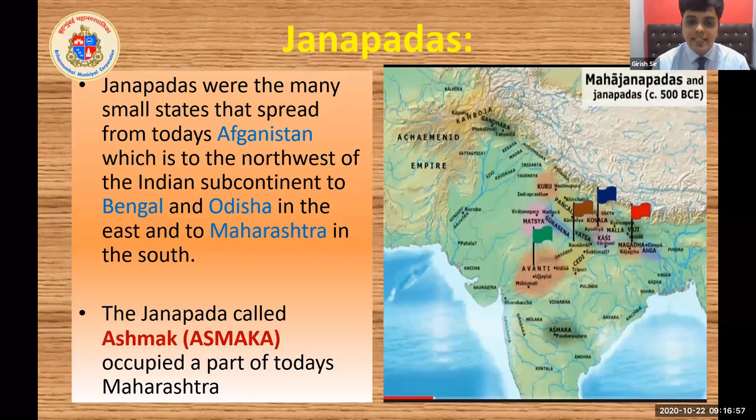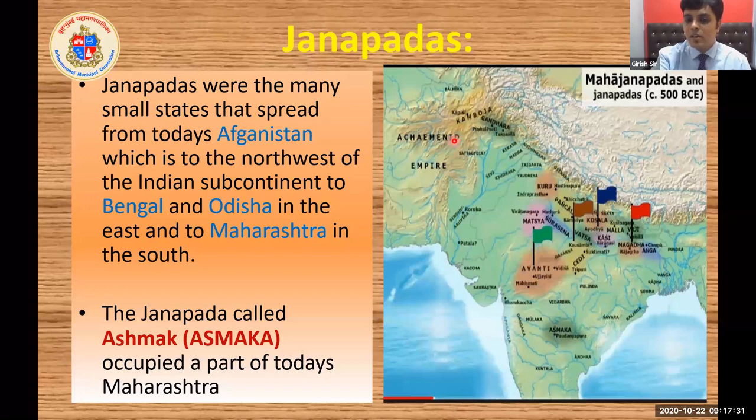Next slide: to the northwest of the Indian subcontinent, to Bengal and Odisha in the east, and Maharashtra in the south. Can you see the map over here? This is the map of the Indian subcontinent. You can see some part of India because it also covers the countries around India. Exactly to the northwest of India is our neighboring country Pakistan, and next to it is Afghanistan.